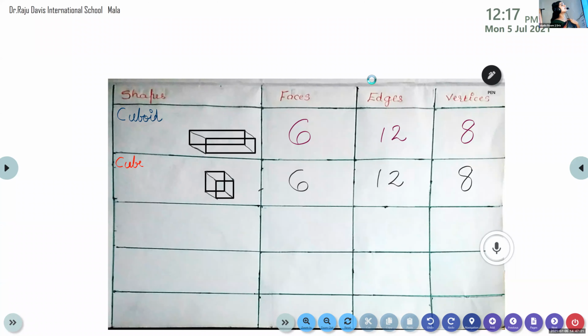How many faces are there for a cuboid? How many faces are there for a cube? How many edges are there for a cuboid? How many for a cube? All of you, please sit and revise it.